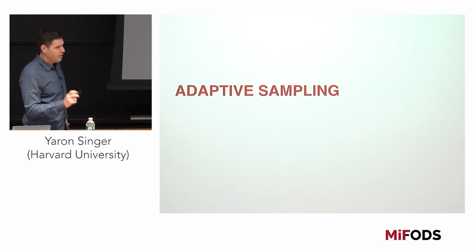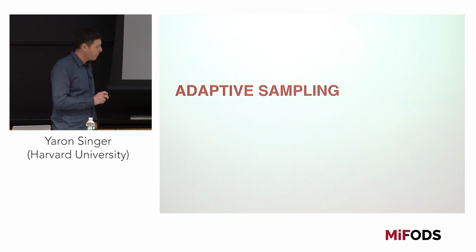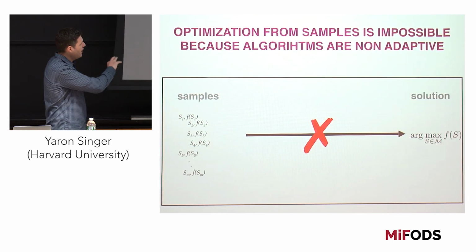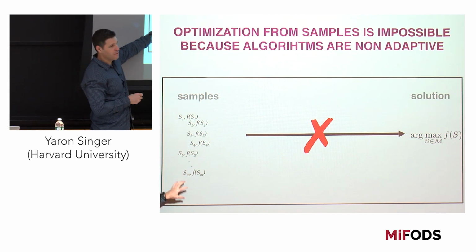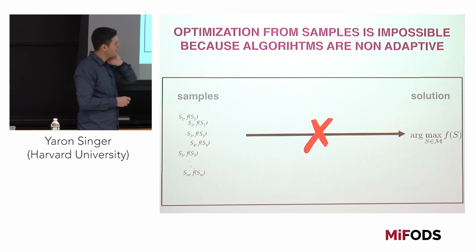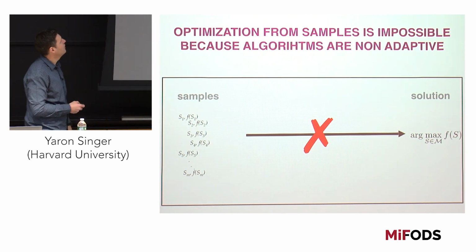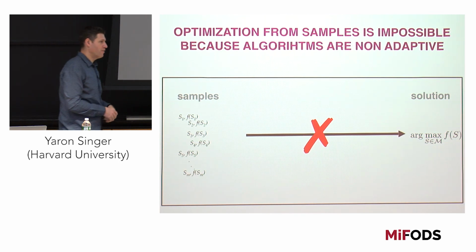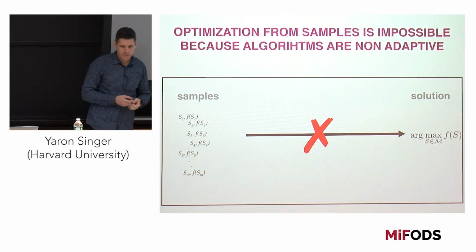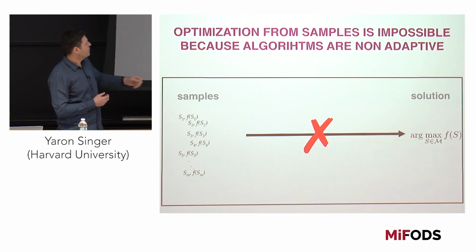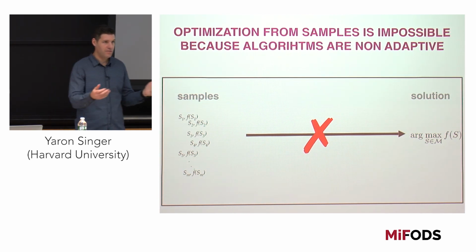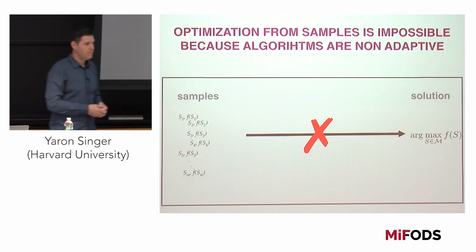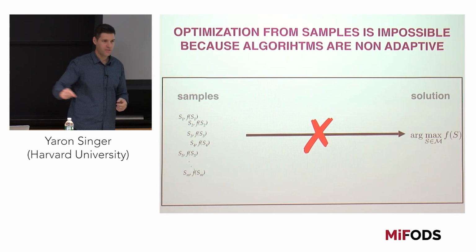So I want to spend five minutes talking about adaptive sampling. We have this impossibility result, where we know we can't observe polynomially many samples and come up with a meaningful solution. Now, why is that? If you think about it in a different language, this happens because whenever we give the algorithm this bag of samples, the algorithm loses adaptivity. What do I mean? I mean that we're telling the algorithm, these are the only function evaluations that you have.